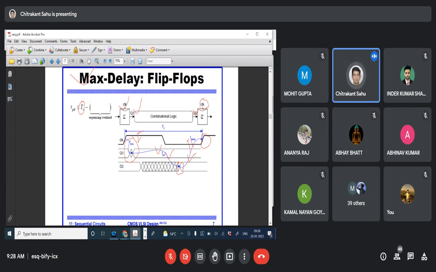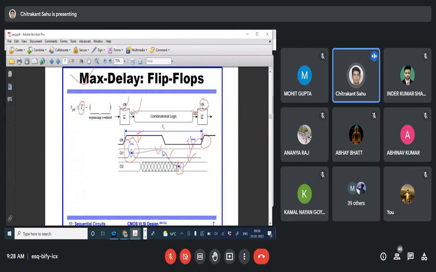This is related to understanding the timing diagrams and choosing the correct values to design, like which kind of combinational circuit should be there. That is why we require optimization of the delay. Every combinational logic we optimize using the logical effort method, right? All those things will be applicable here.